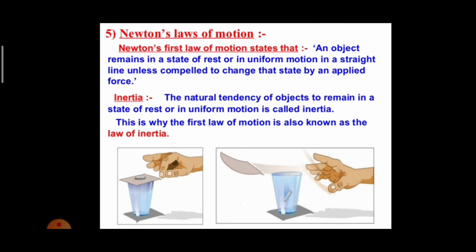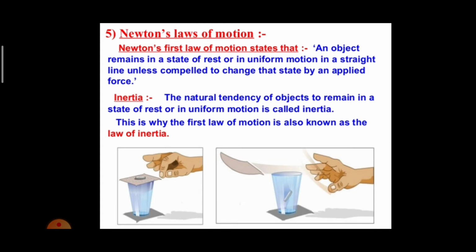If you are sleeping in the morning and someone wakes you up, you want to continue a little more on the bed itself. It's because you want to be at rest. That is the tendency of your body. That is what is called inertia.